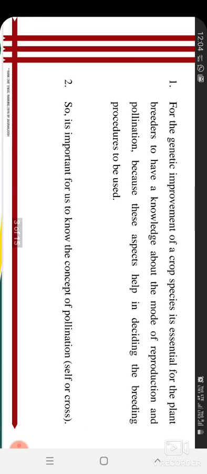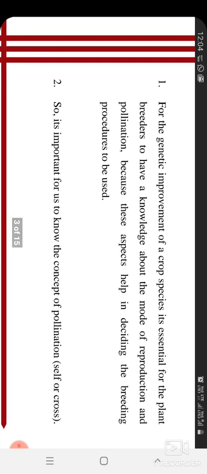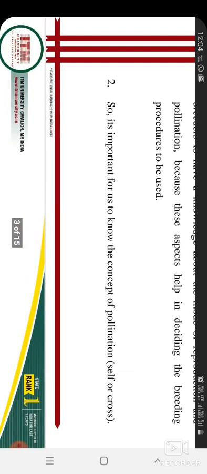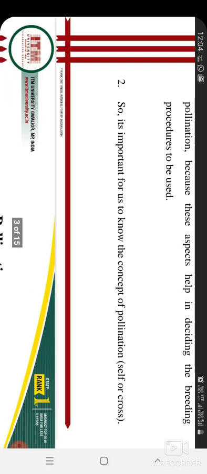But which breeding method you are going to apply for crop improvement depends on whether the crop is self-pollinated or cross-pollinated, and why. So before starting the breeding program, you should know what pollination and modes of reproduction are. It is important for us to know the concept of pollination, either self or cross.